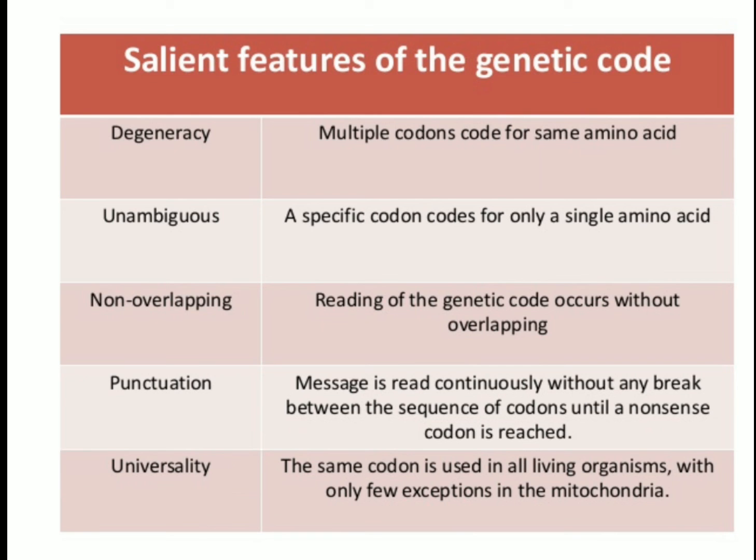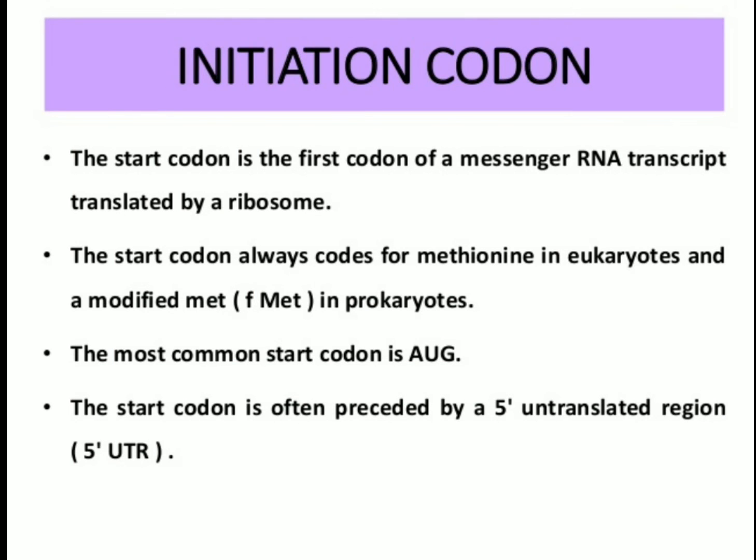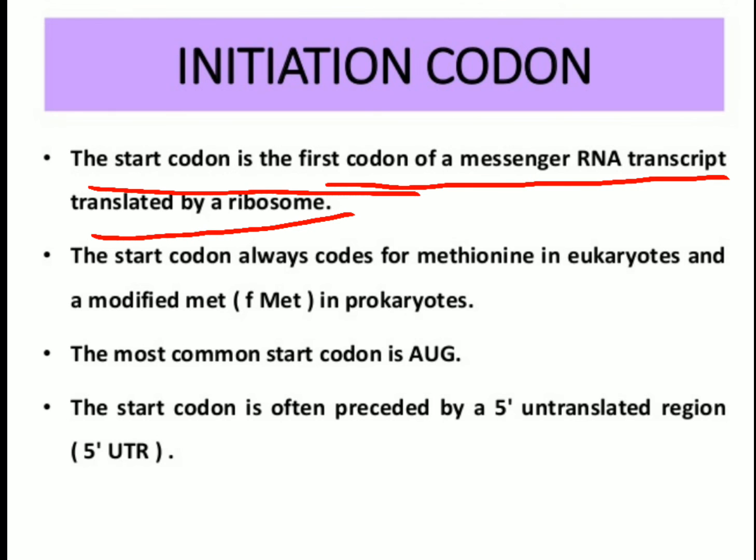Now, after these characteristics, there are two things which yet need to be discussed. The first is the initiation codon. There are two very important features: the starting of the chain of a polynucleotide and the termination of the chain. Let us first discuss the initiation codon. This is also called the start codon. It is the first codon in the messenger RNA transcript translated by the ribosome.